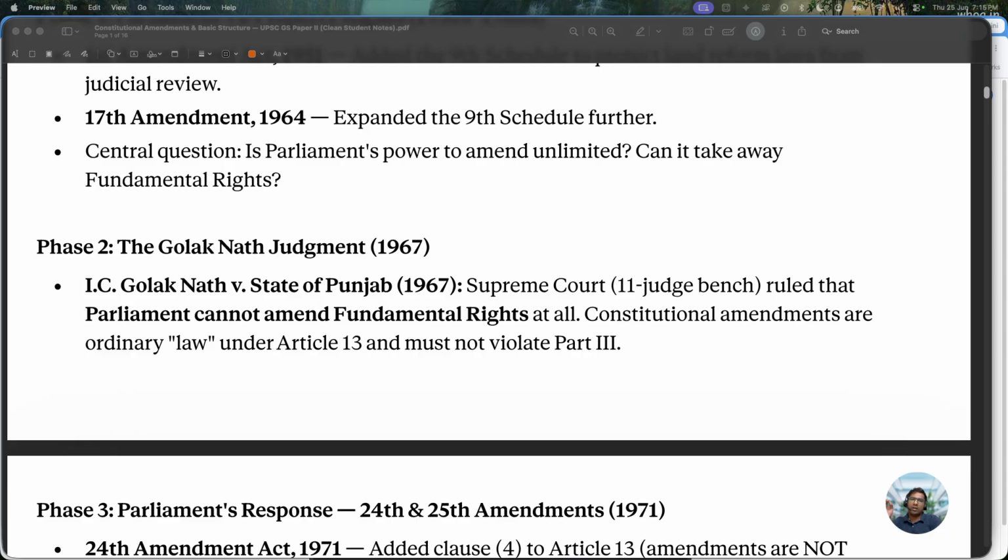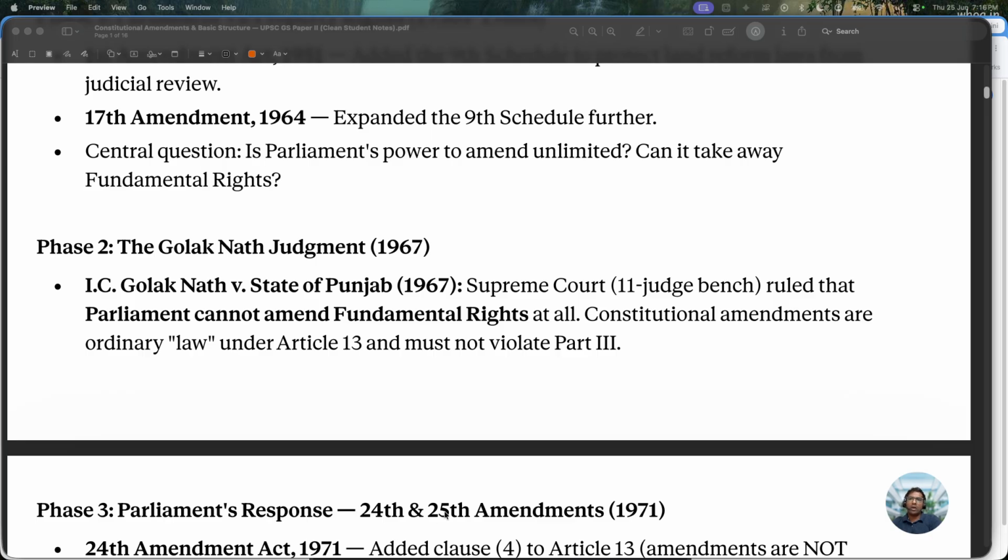This meant that all past amendments curtailing fundamental rights were invalid. So all the land reforms, like restricting zamindars from owning thousands of acres, were made void by this judgment.